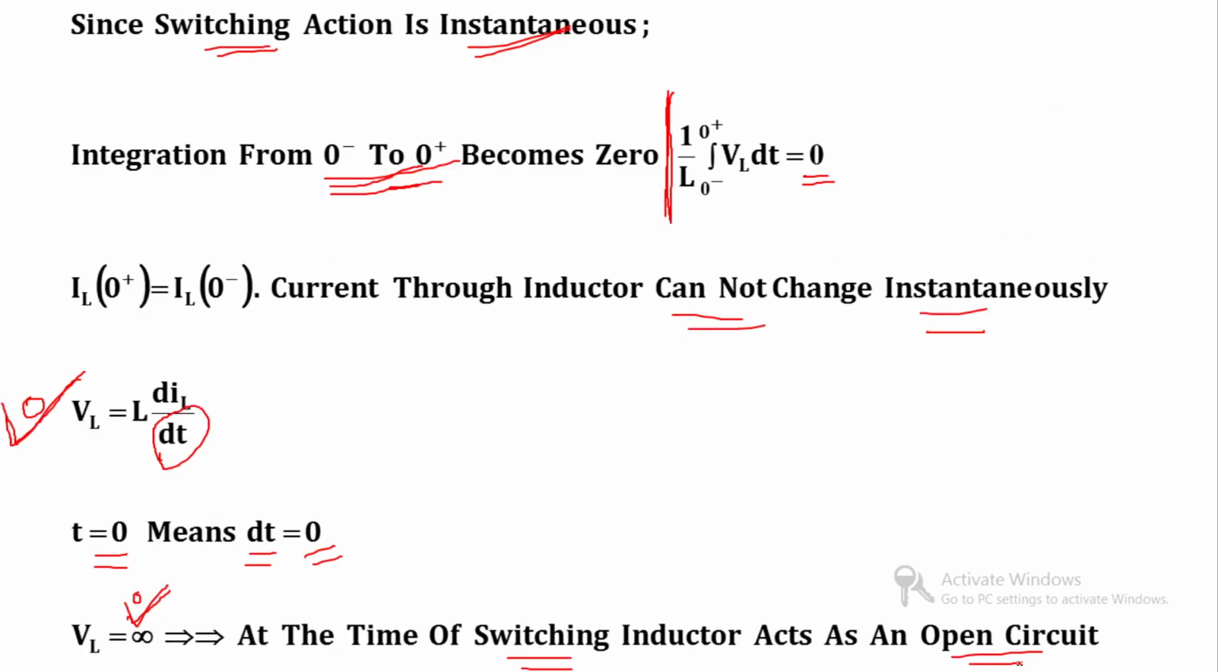So this is our initial condition. Clear? This is our initial condition. If the current through the inductor is 0, then at that time the voltage across the inductor is infinite and the inductor acts as an open circuit.